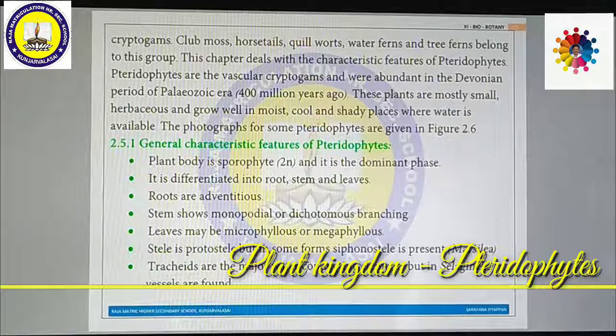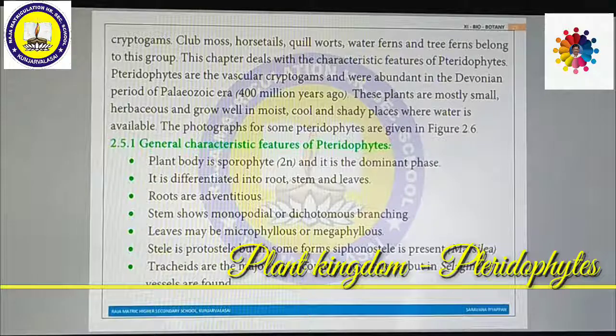Pteridophytes are the vascular cryptogams and were abundant in the Devonian period of the Paleozoic era. They were established about 400 million years ago. These plants are mostly small, herbaceous, and grow well in moist, cool, and shady places where water is available. We have seen various photographs of pteridophyte plants. These are usually seen in hill stations. What are the general characteristic features of pteridophytes?